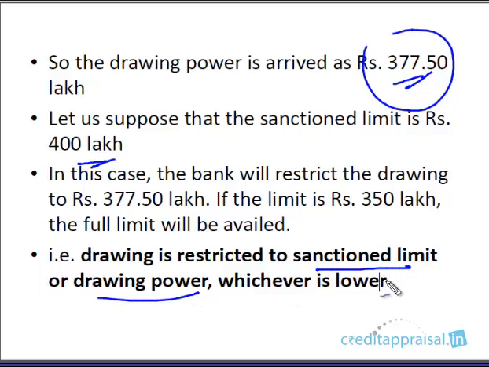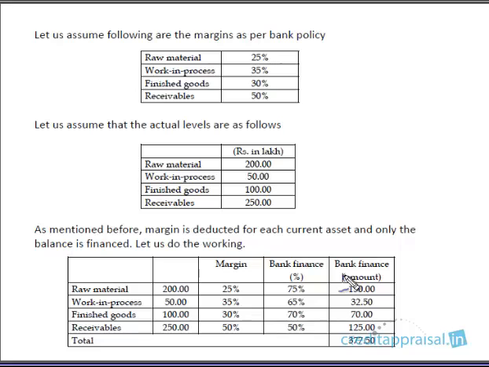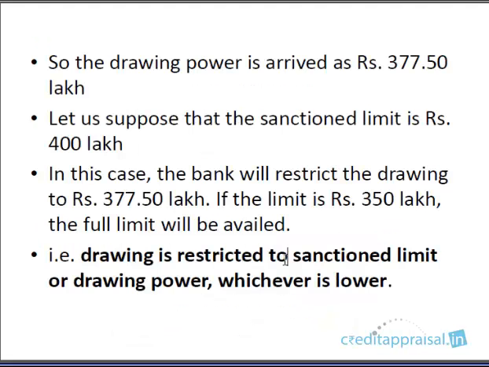But there are some modifications to this calculation which you have seen. This is a straightforward calculation, but each bank will have a slightly different version of drawing power. One thing banks might do is, from the raw material, sometimes banks deduct creditors. That is something most banks do. Again, these individual treatments vary from bank to bank.